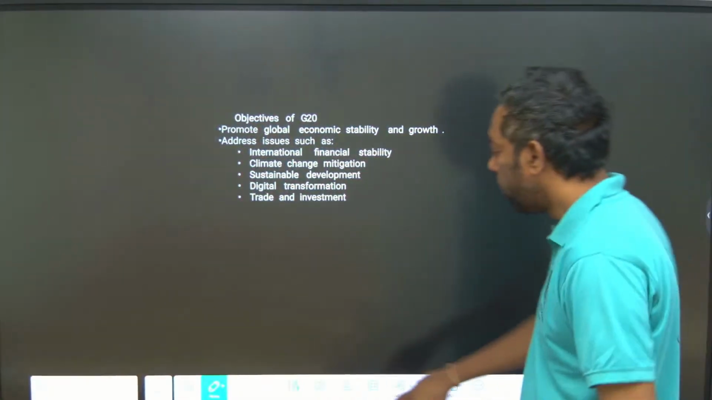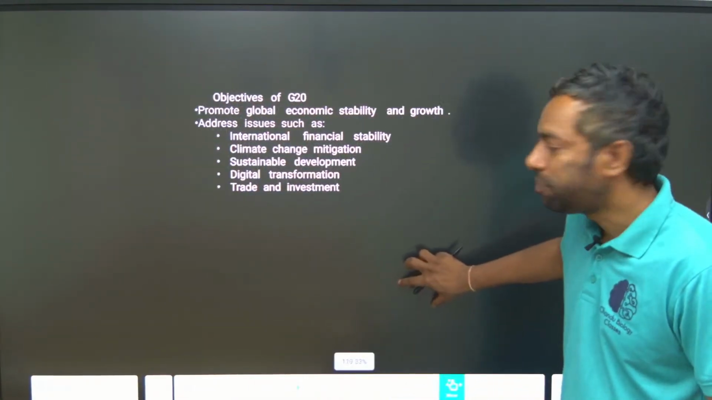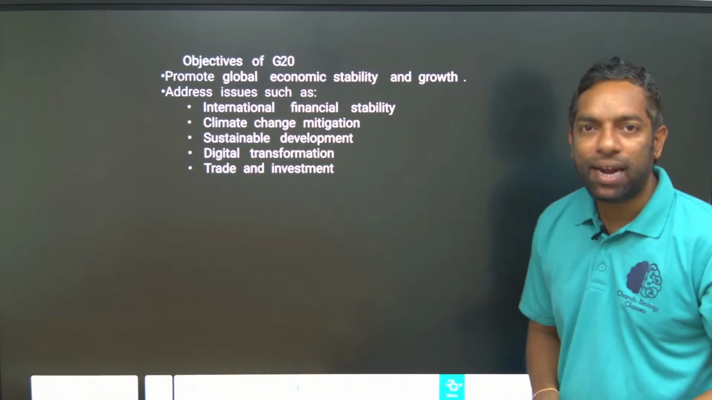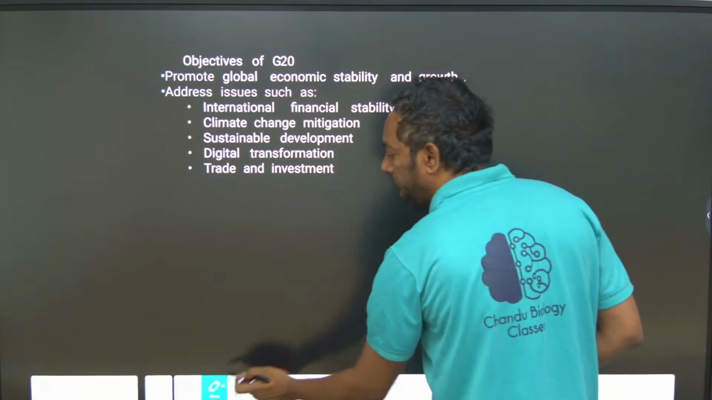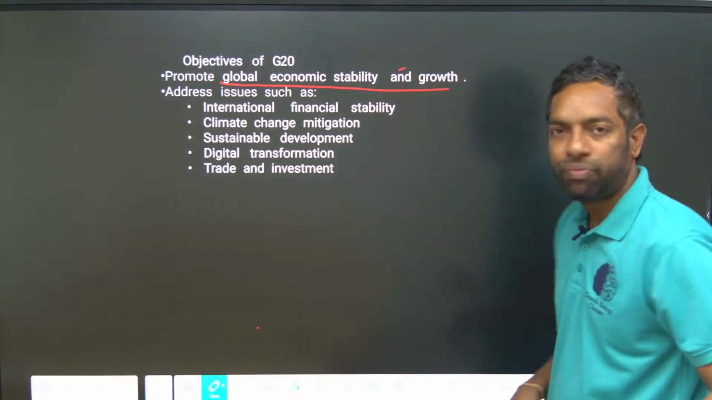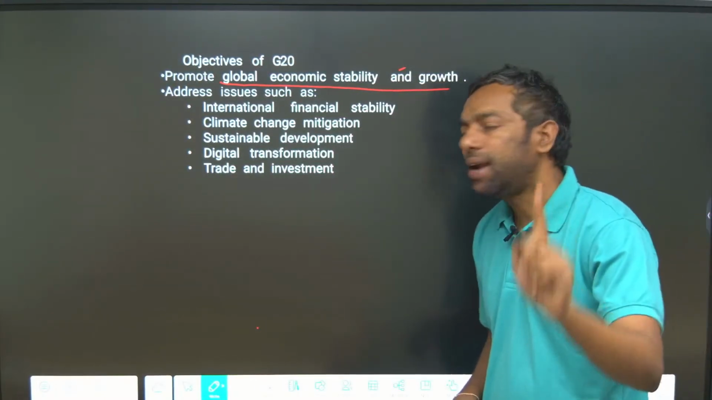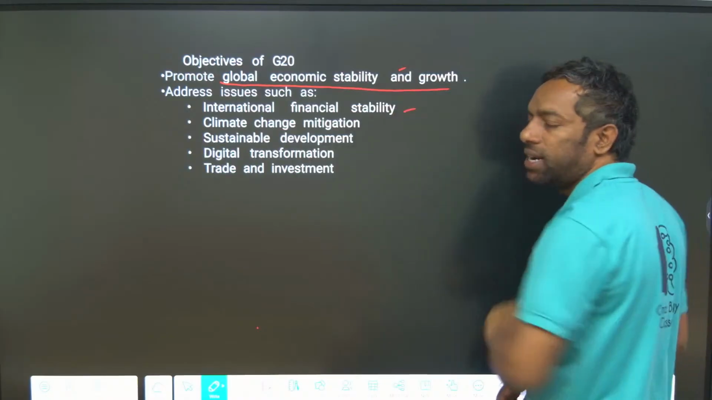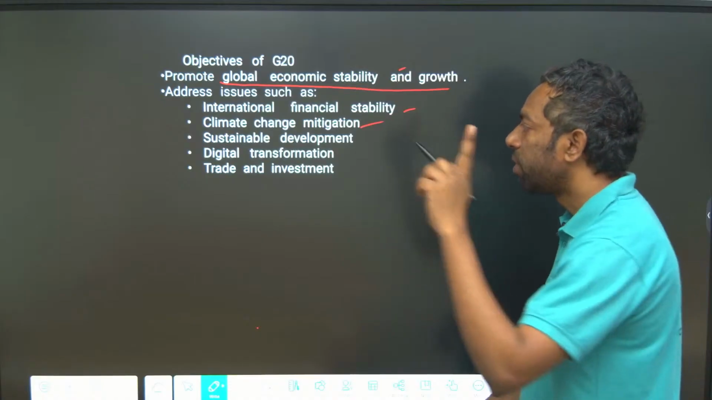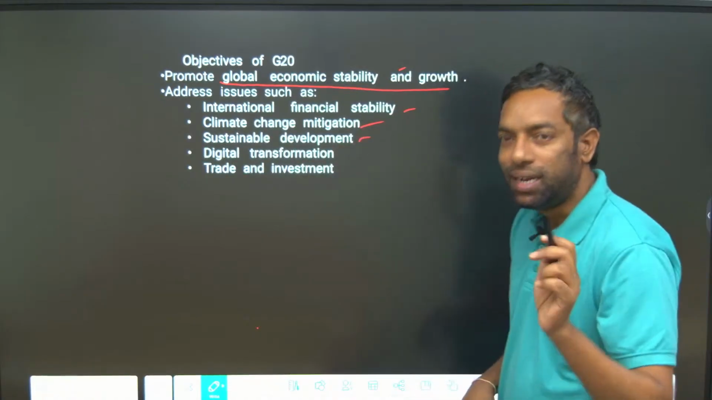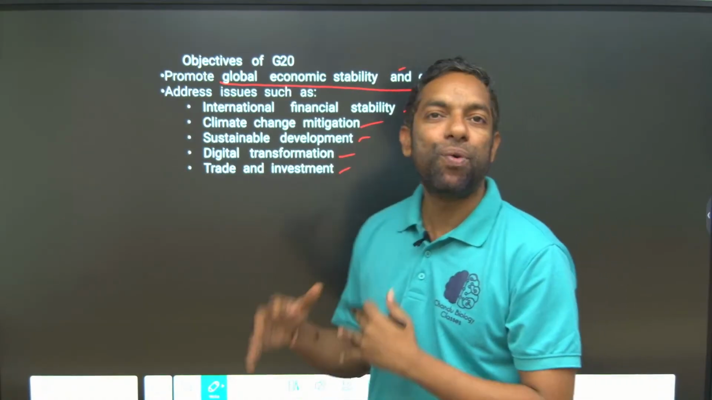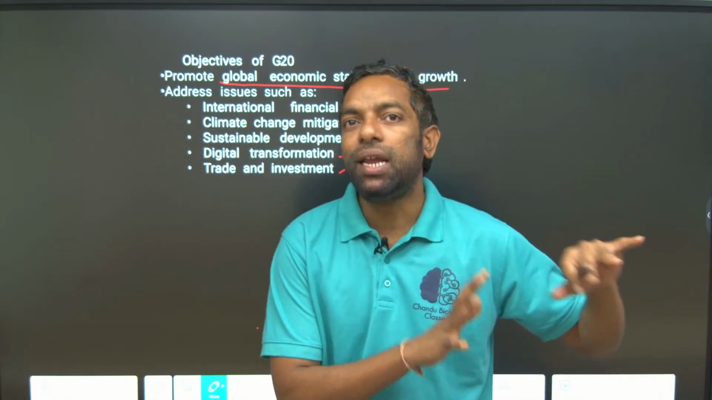Guys, next, what is the objective of the G20? It is to promote global economic stability and growth. They can ask you the main aim of the G20: global economic stability and growth. The main focus areas of the G20 nations are international financial stability, climate change mitigation and sustainable development, digital infrastructure, and trade and investment.